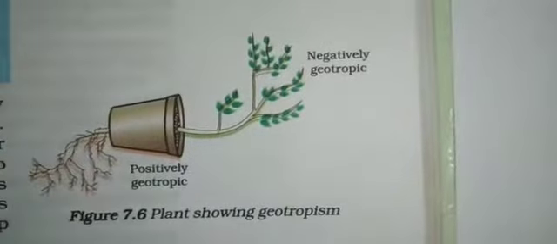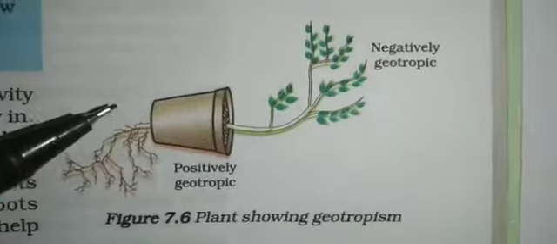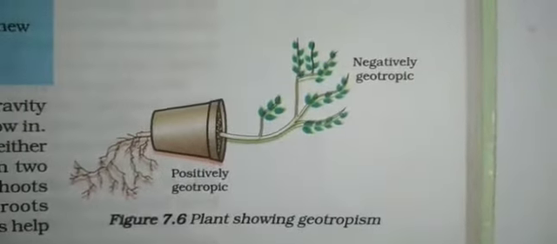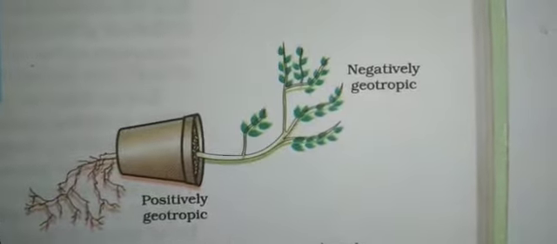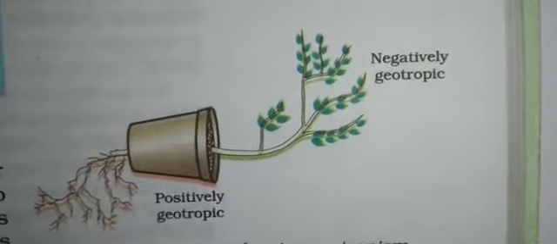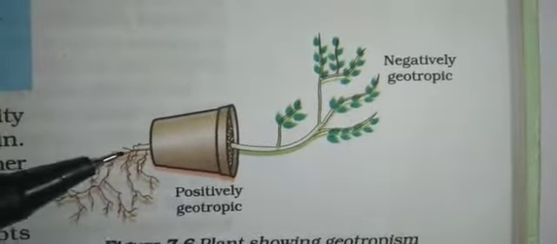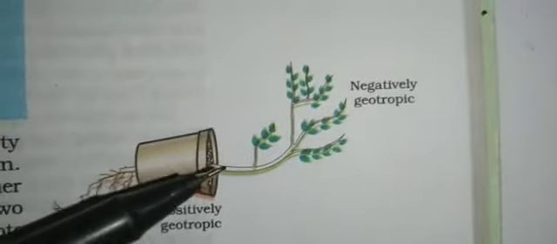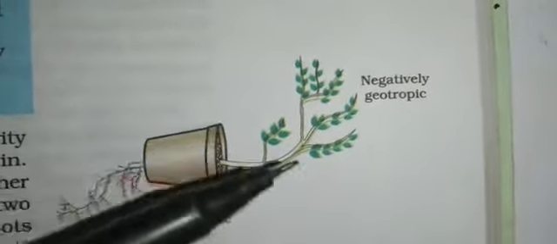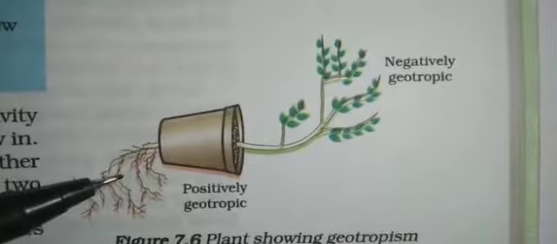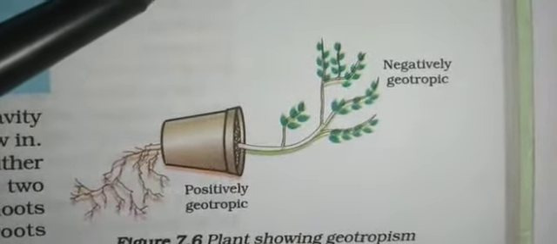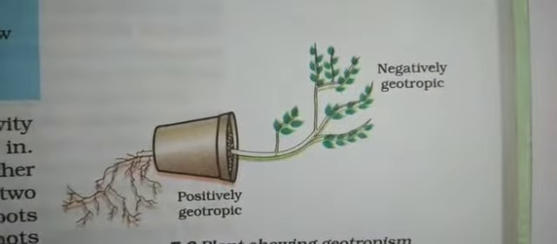One is when you place a pot like this, one end should be open. So you leave it for a few days. You should leave it undisturbed in this condition for a few days. What you will see is that the roots will go downwards and the shoot system will grow upwards. It shows that the roots always grow downwards and the shoots always go upwards. It is showing geotropism.